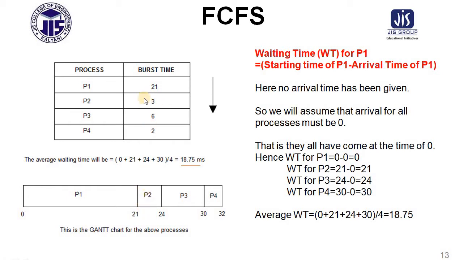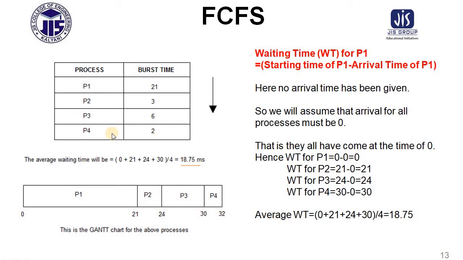So after its execution time or burst time of 3, it will release the system at the time of 24. Next is process 3. Process 3 has arrived also at the same time, and now process 3's execution time is 6. So 24 plus 6, it will exit from the system at the time of 30.